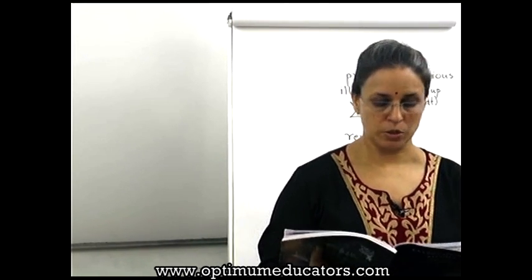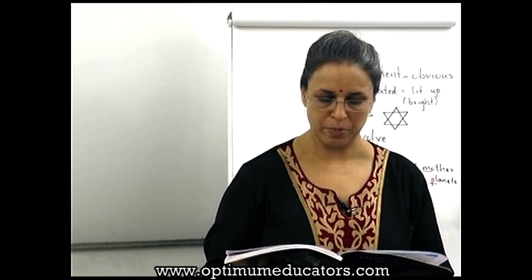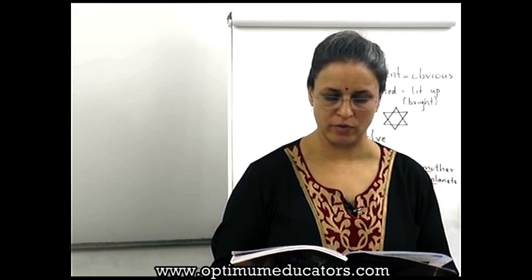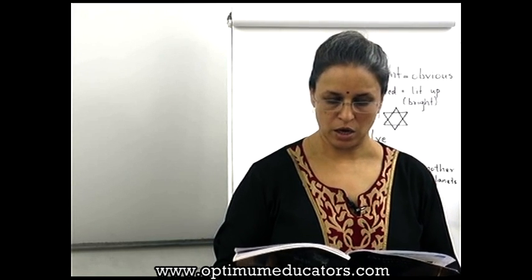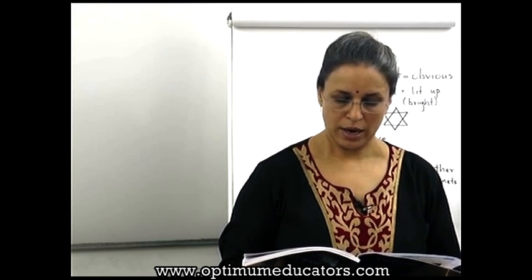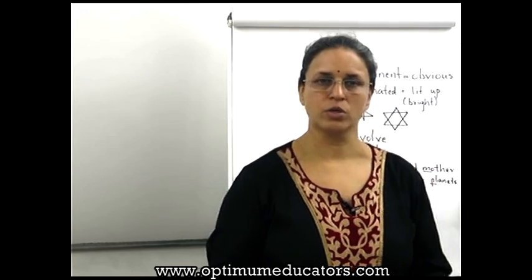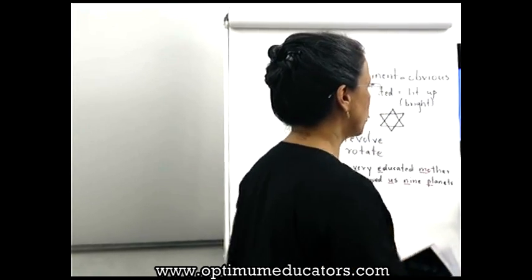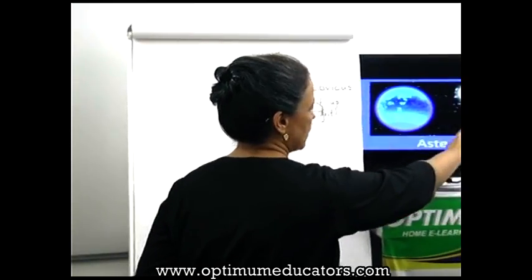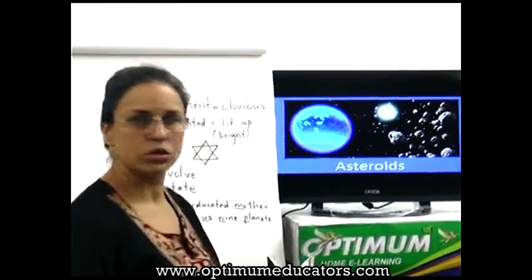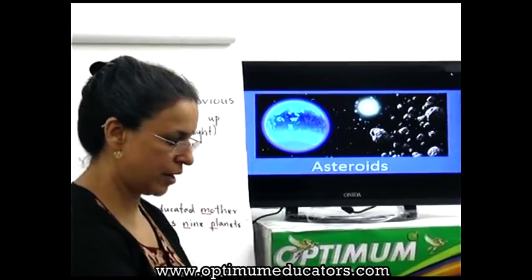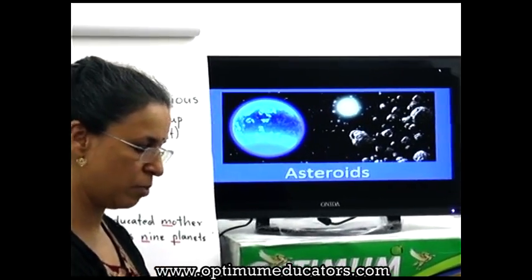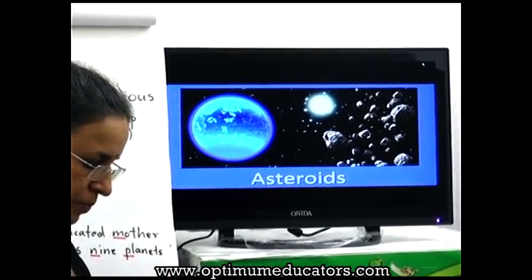Asteroids, just now we saw the picture. Between the planet Mars and Jupiter, there is a band of numerous small heavenly bodies. These are called asteroids. Asteroids also revolve around the Sun. Now you can see these asteroids. These asteroids that you can see around, you will find that they are there between Mars and Jupiter.